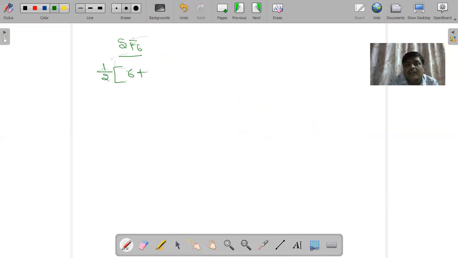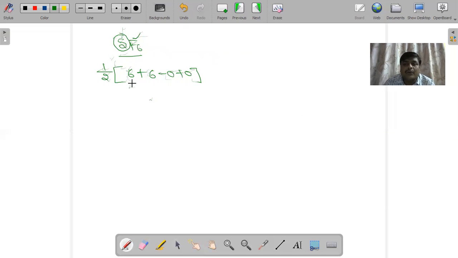Plus fluorine is a 17th group element, a monovalent atom. So how many monovalent atoms are there? 6. So 6 plus 6 minus 0 plus 0. Understood? So this 6 represents the valence electrons of the central atom, sulfur.